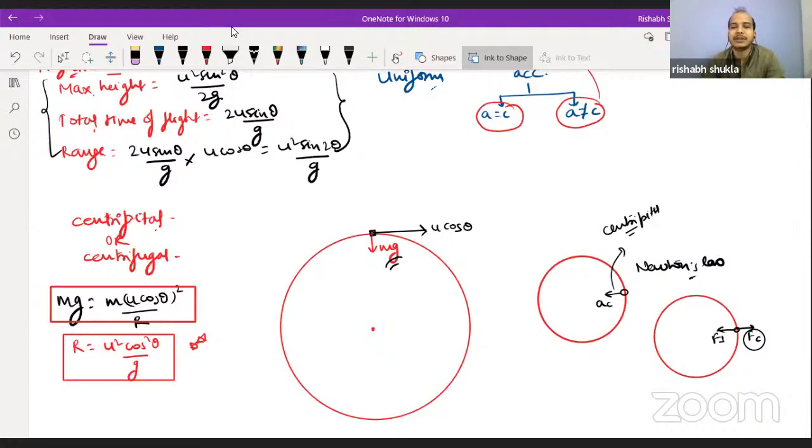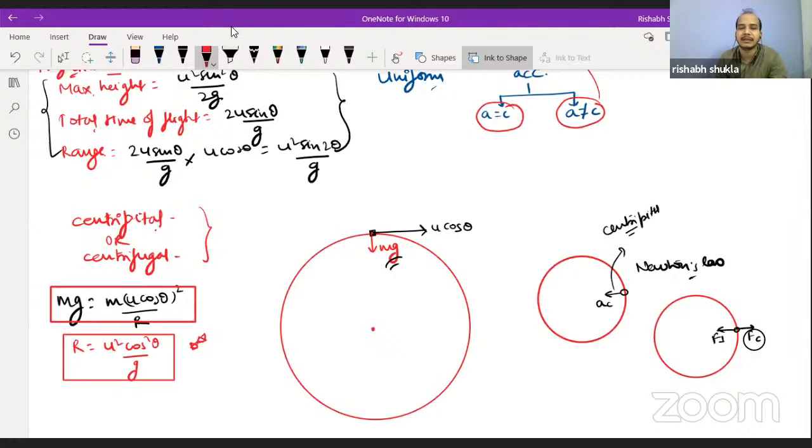These points you should keep in mind. What are the differences between centripetal and centrifugal force? How to approach circular motion using Newton's law, and how to approach circular motion using D'Alembert's principle. In classes we have taken these things in detail, but right now we are going for revision only.